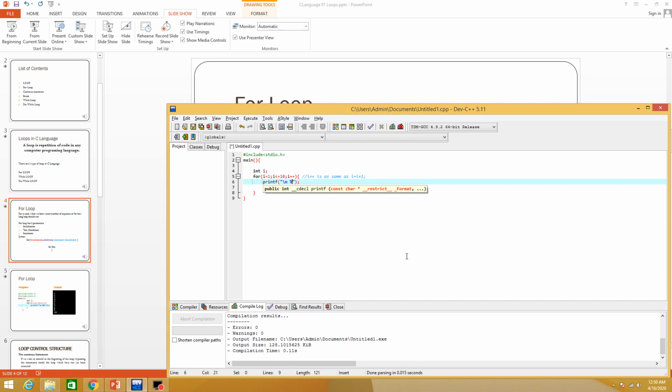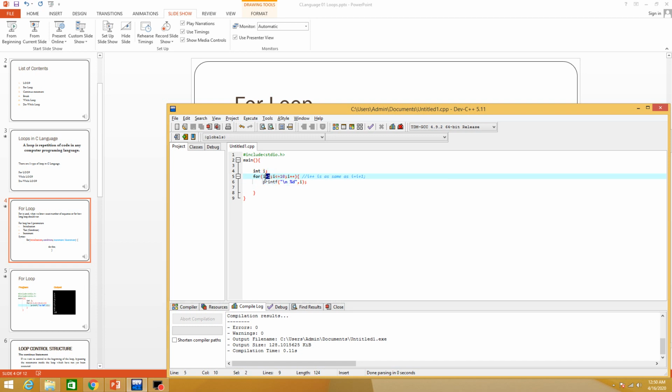Then after that the format specifier %d, because the variable i is of type integer, and integers have the %d format specifier, and specify the value. So now the loop will print from 1 to 10.